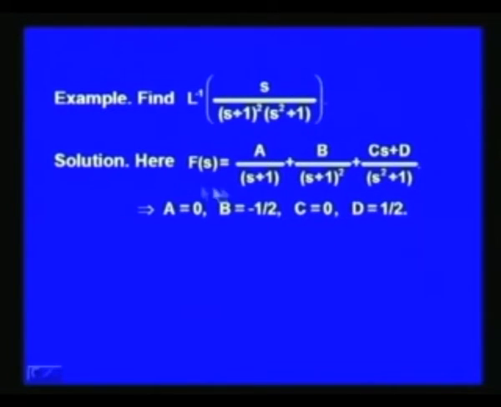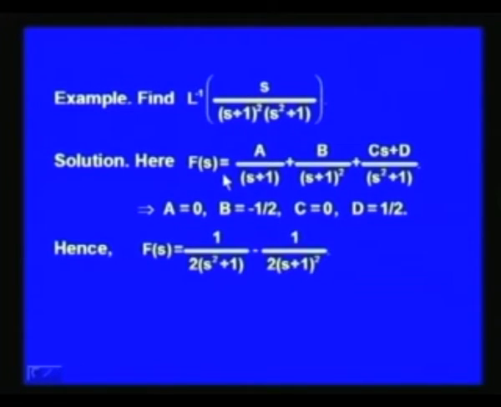And when we take the LCM here and then use F of s equal to s over s plus 1 whole square into s square plus 1 and evaluate the values of the constants A, B, C, D, what we get is A is equal to 0, B equal to minus half, C equal to 0 and D equal to half, and hence after breaking F of s into its partial fractions, we get F of s as 1 over 2 into s square plus 1 minus 1 over 2 into s plus 1 whole square.